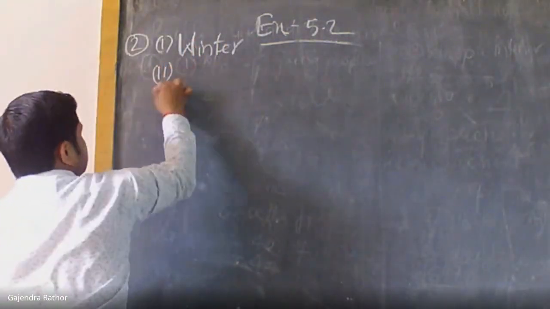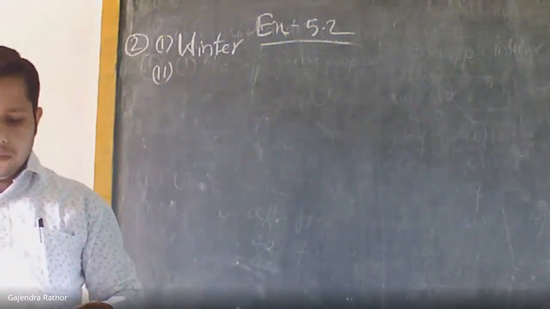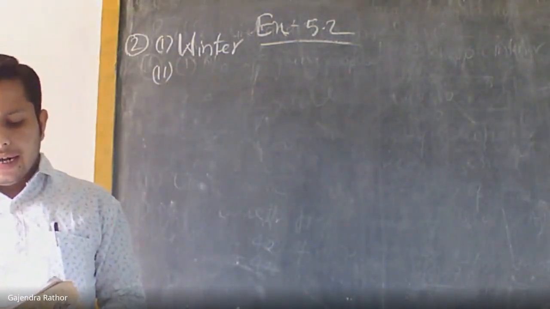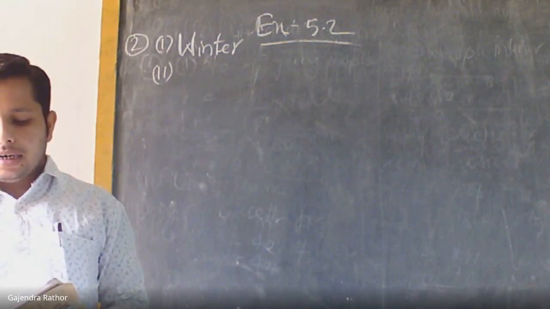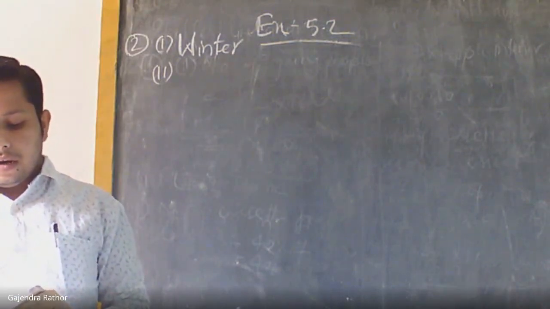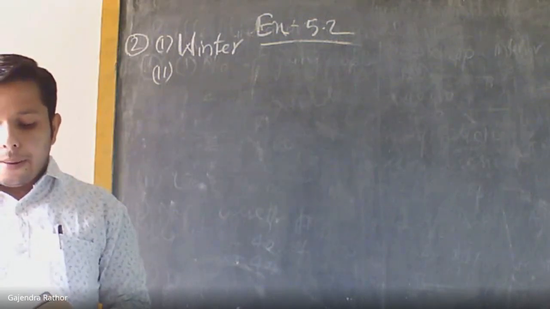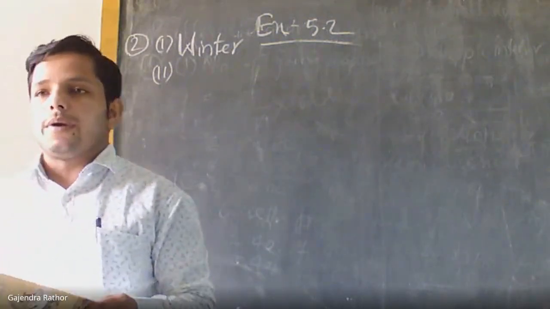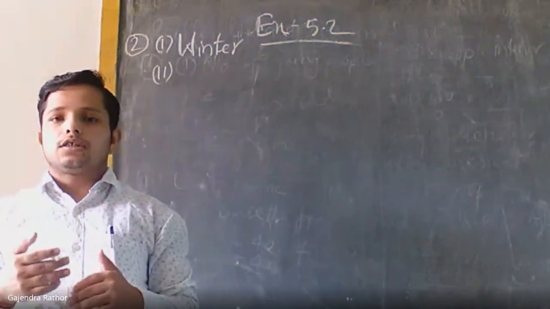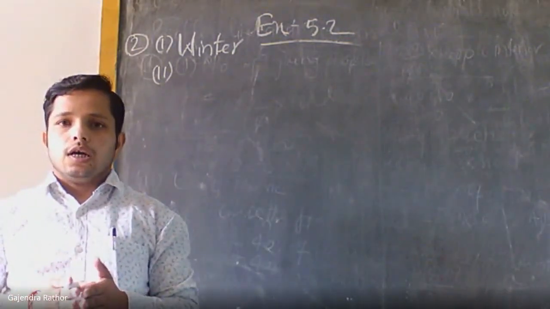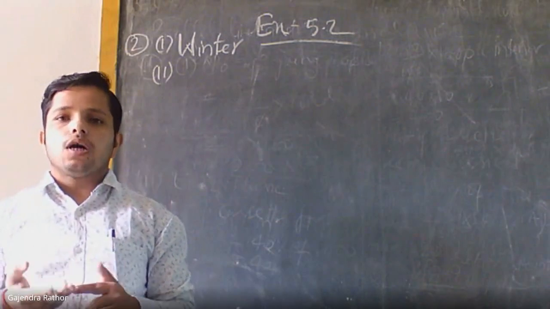Now the next point. Find the central angle of each sector. And the third point is, draw a pie chart to show this information. So the last 2 points, 2 and 3, are joined to each other. Find the central angle and draw the pie chart.